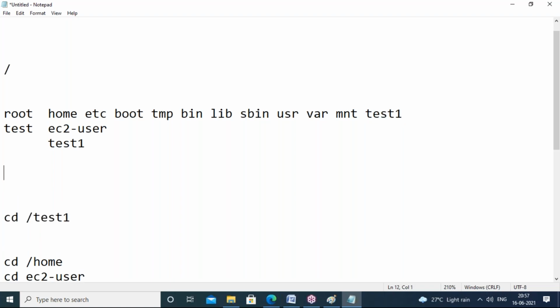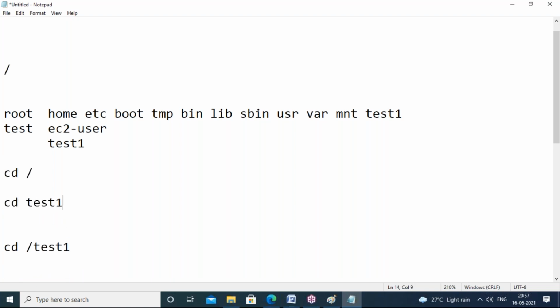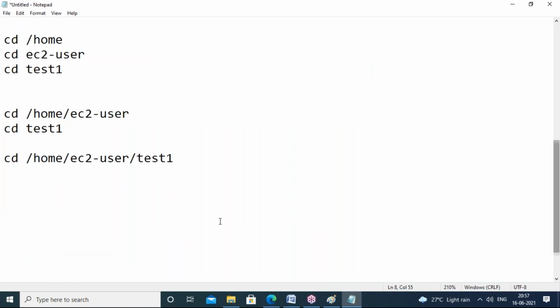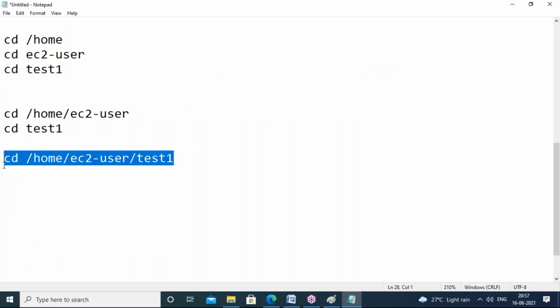Okay, so example, I am already in / folder. Now I'm in / folder. Can I call like this? Yes, I can. So if you are already in / folder, directly you can say cd test1. You no need to say /test1. Okay? So shortcut also fine, guys. Basically, if you give full path, that is called as absolute path. So anything if you give like this is called as absolute path.